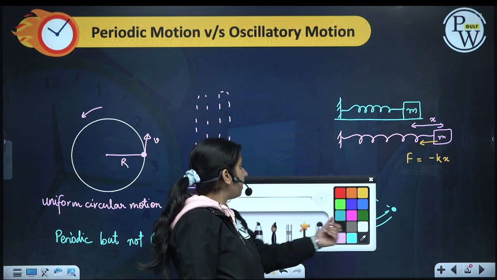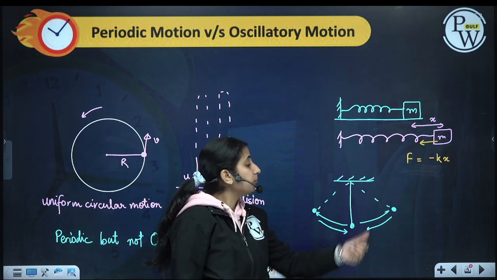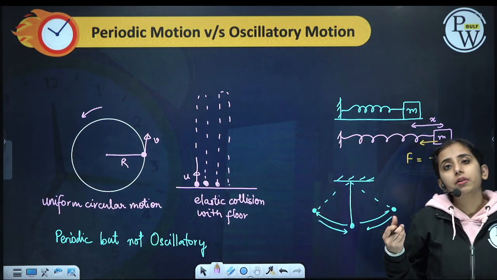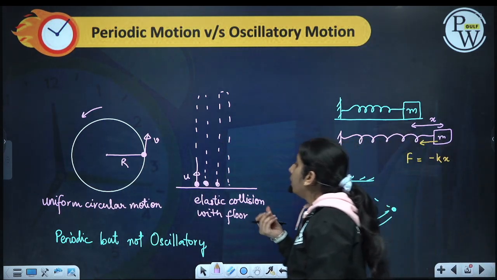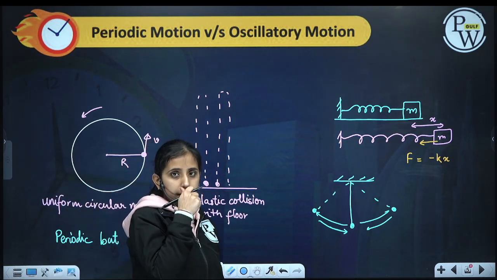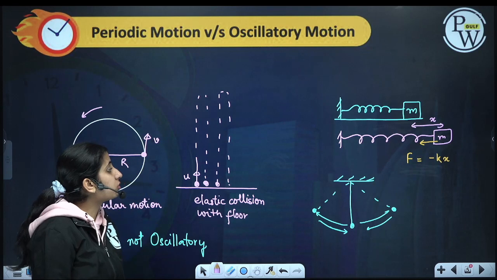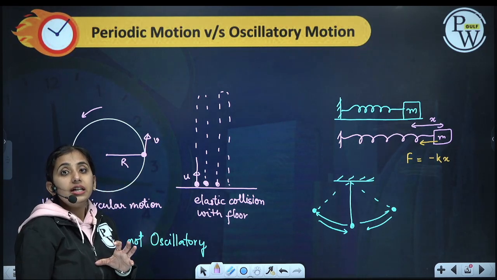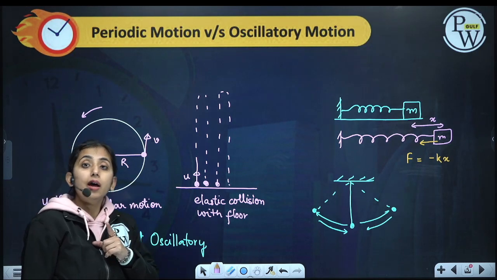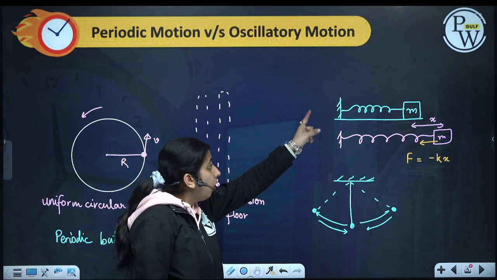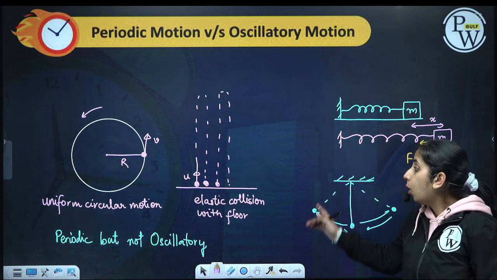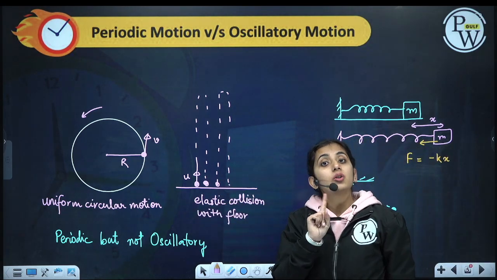So if I have an ideal system, we will say that no dissipative forces are present. If we have no dissipative forces, all oscillatory motion is periodic, but all periodic motion is not oscillatory.